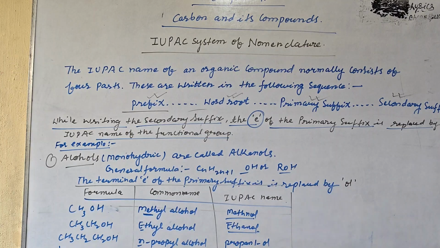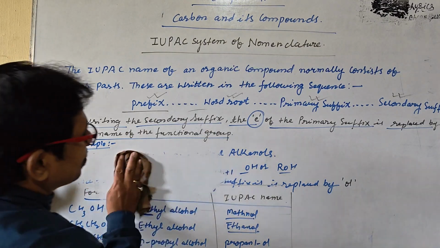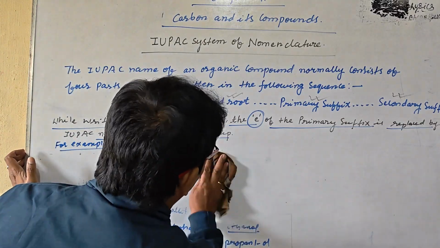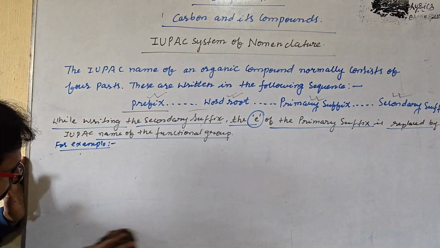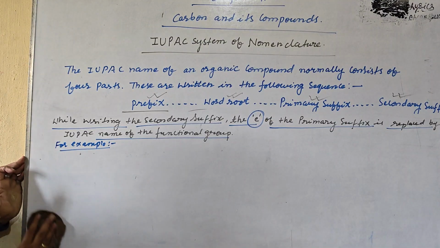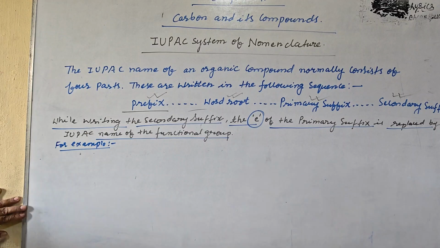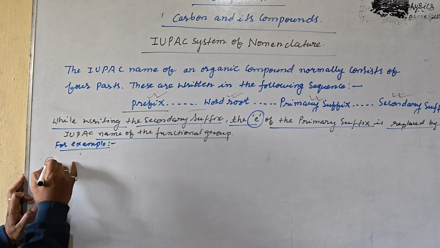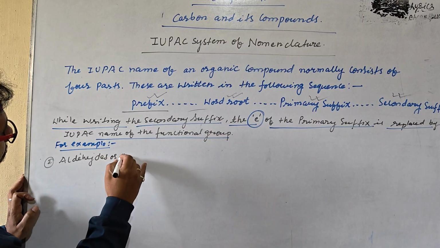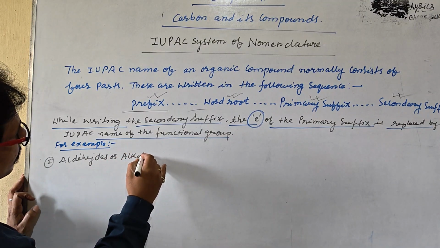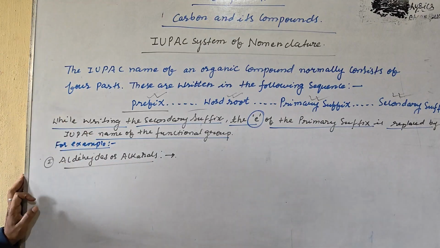After alcohols come aldehydes or alkanals. Let us understand about the aldehydes and alkanals, how the replacement is going to be done. Let us make it clear by the following examples. Aldehydes or alkanals. How can we understand?